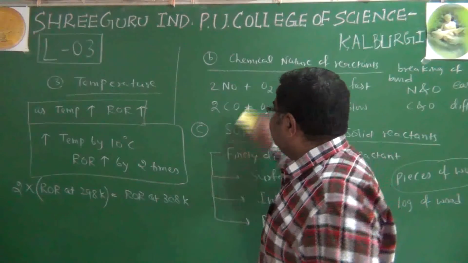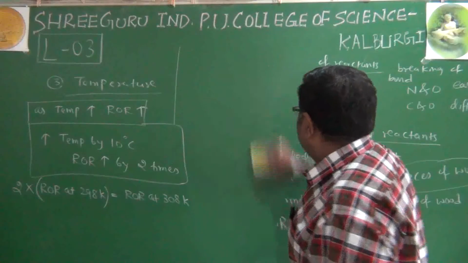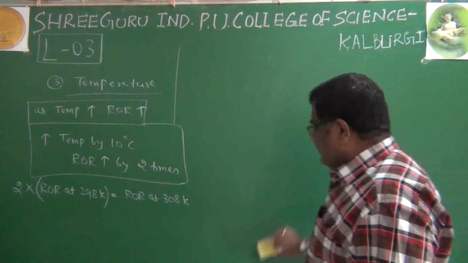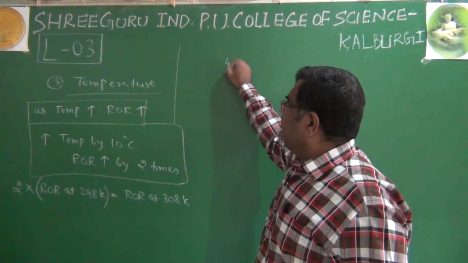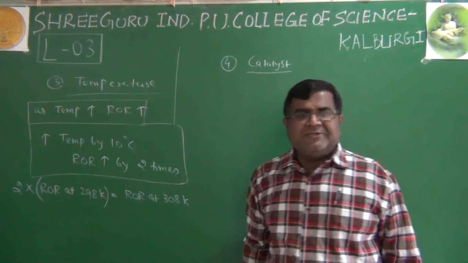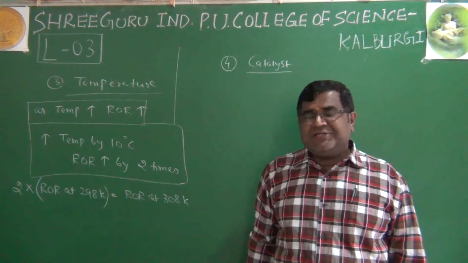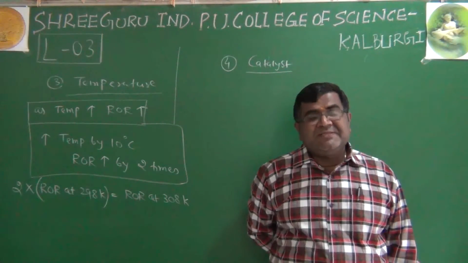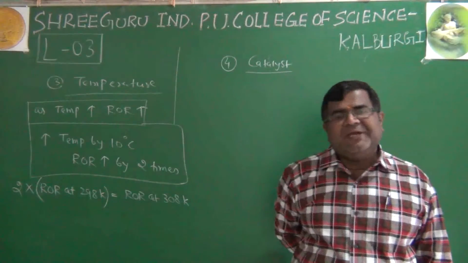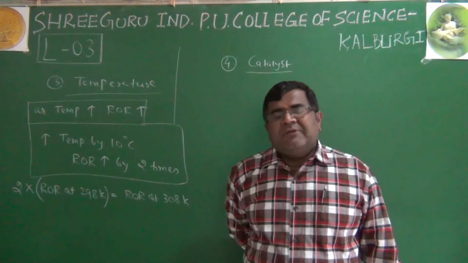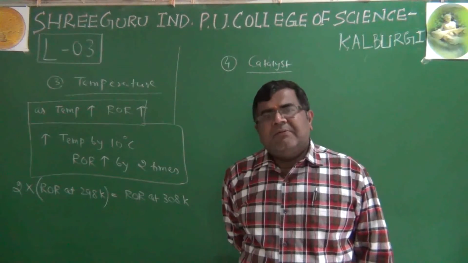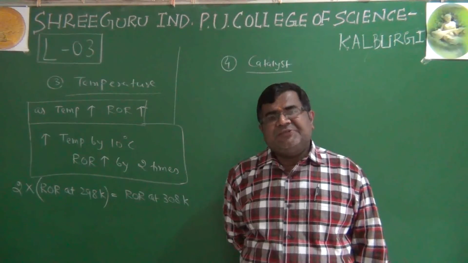So this is temperature. The fourth is the catalyst. We know that catalysts are those substances which increase the speed of a chemical reaction by their presence. By their mere presence, they increase the speed of reaction. They don't get involved in the reaction and they do not undergo any chemical change in the reaction.